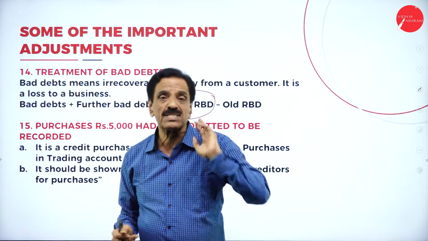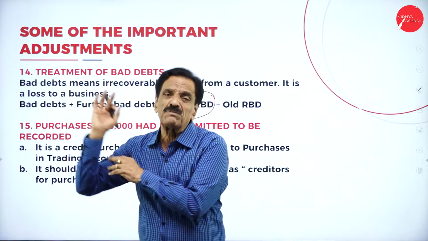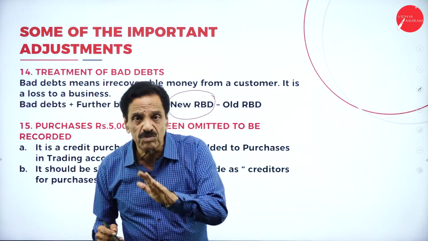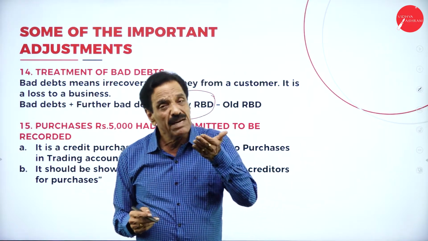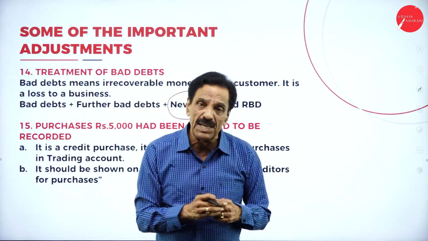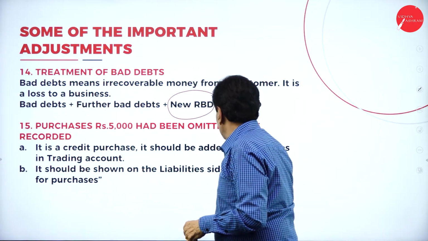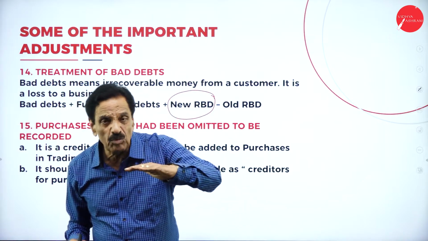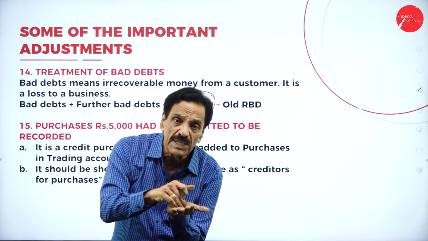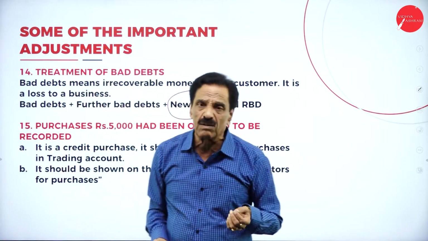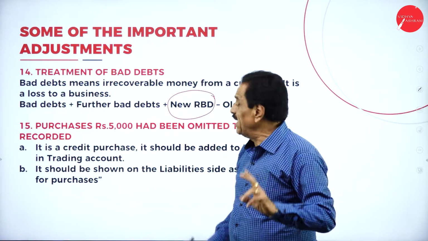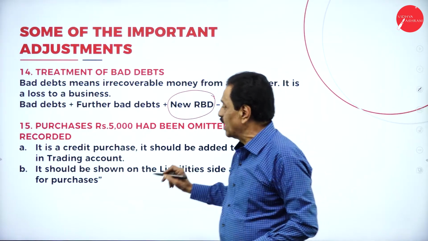You make the sale to a customer. If the money could not be recovered from the customer, it is called bad debt. RBD means reserve for bad and doubtful debt. Debt may come, may not come. Every company will keep aside 3 to 4% as RBD. This is the new RBD; if the same amount carries into next year, it becomes the old RBD. What is the formula? Bad debt, add further bad debt, plus new RBD, minus old RBD.